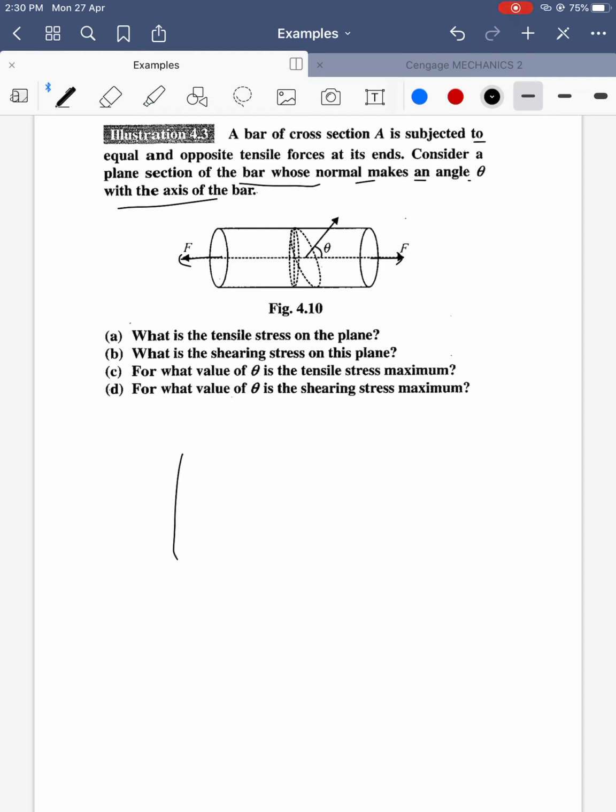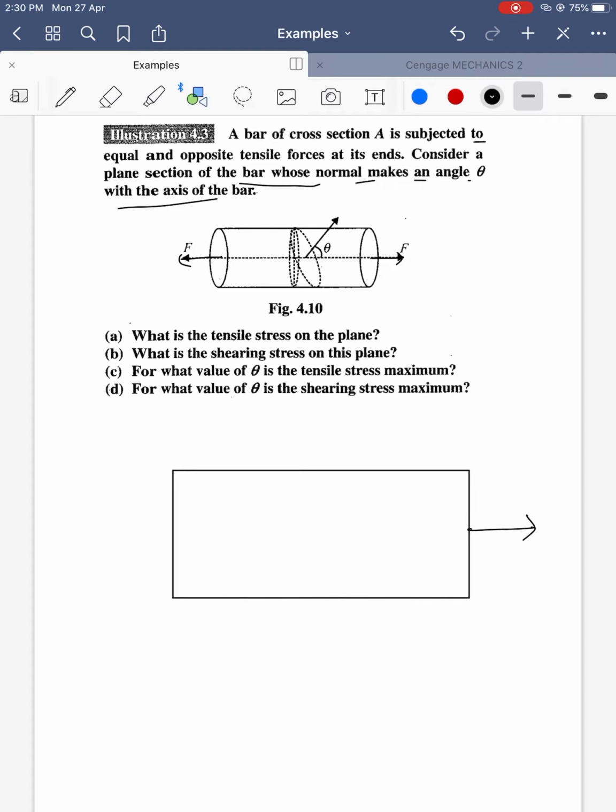Let's draw the diagram. The forces are acting in both directions. Initially the area, in side view, is straight. Now it is making an angle.